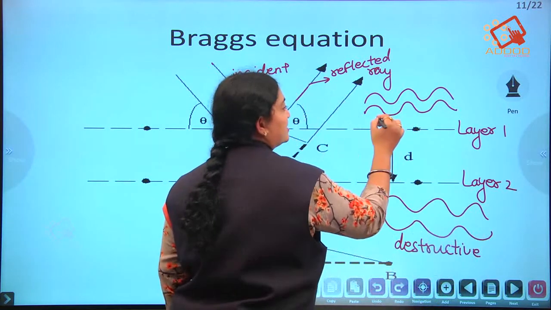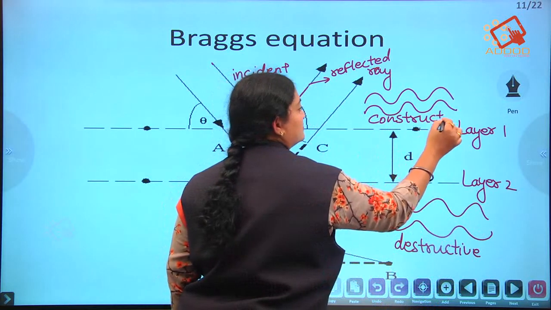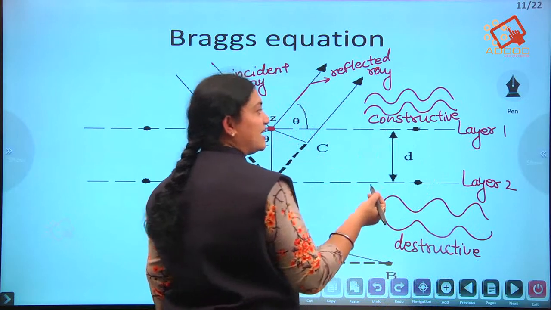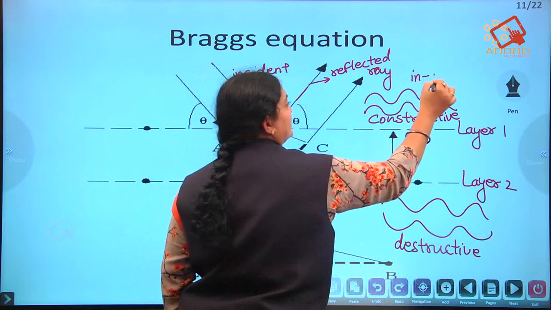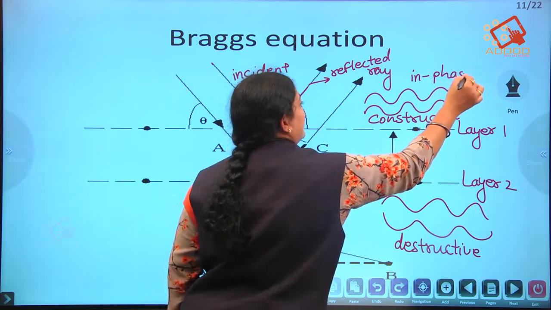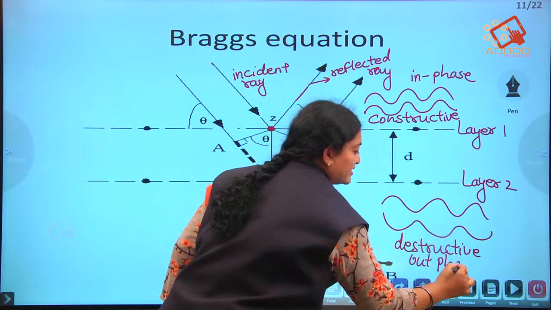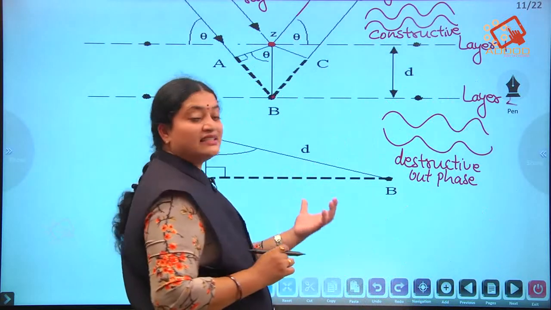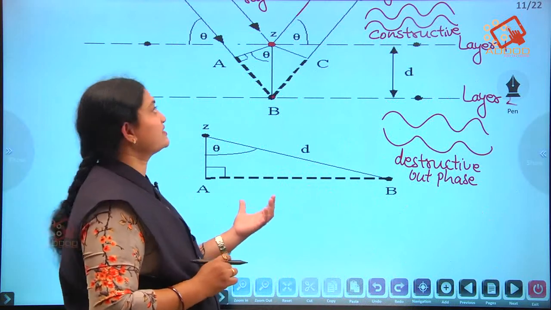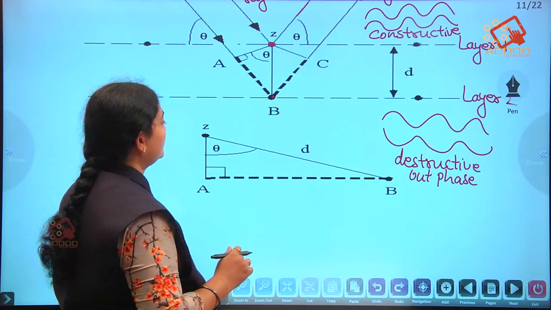This one is destructive and this one is constructive. Sometimes we also call these in phase and out of phase. Here in this diagram we are going to see the in phase.